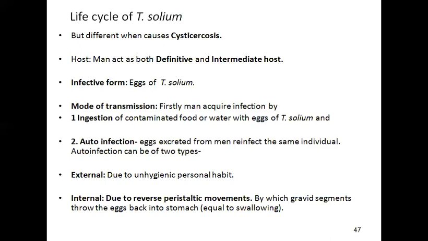Mode of transmission: firstly, man acquires infection by ingestion of contaminated food or water with the eggs of Taenia solium, and next, auto-infection, as the eggs excreted from man can reinfect the same individual. Auto-infection can be of two types: external, because of unhygienic personal habits, and internal, due to reverse peristalsis movements by which gravid segments throw the eggs back into the stomach.